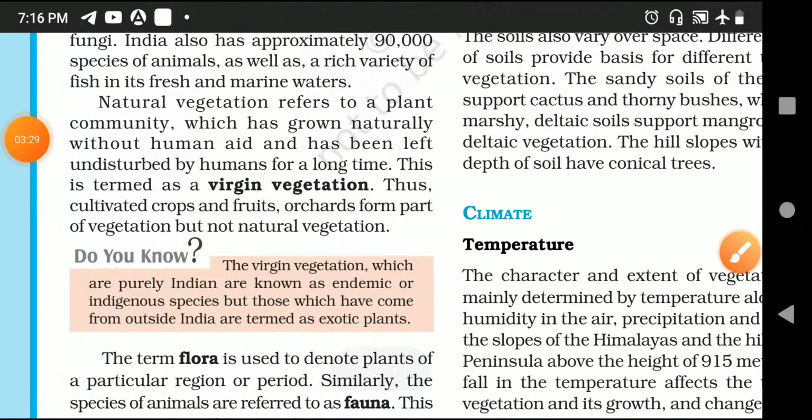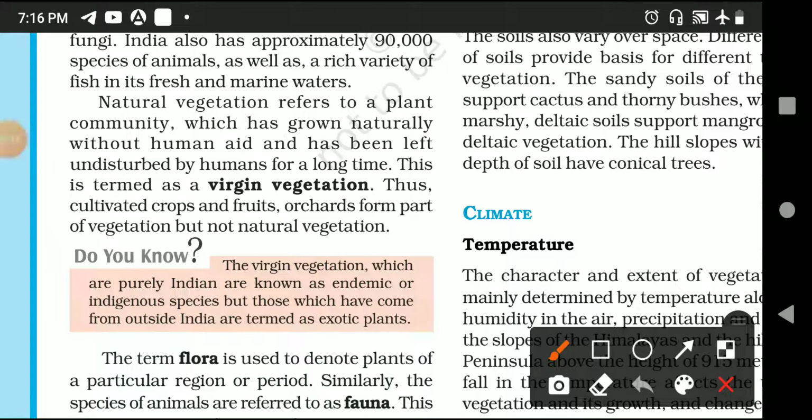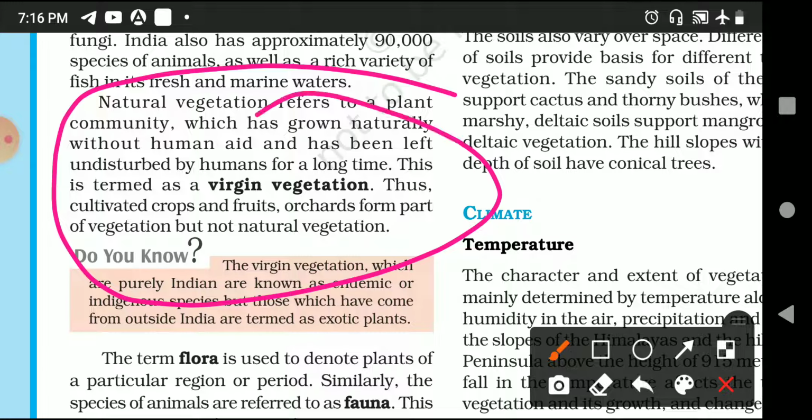I'm sorry, so vegetation is given here. You can see this particular paragraph. I am discussing this paragraph only.